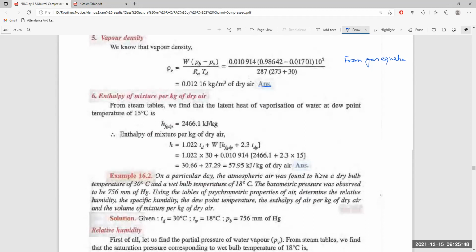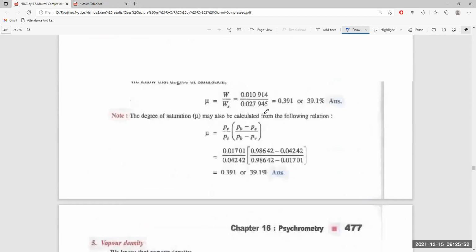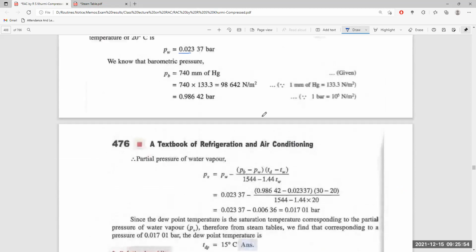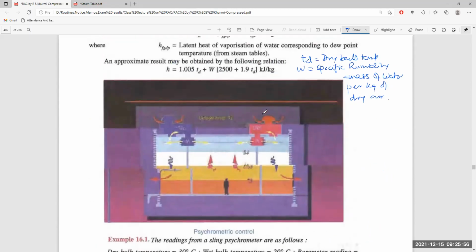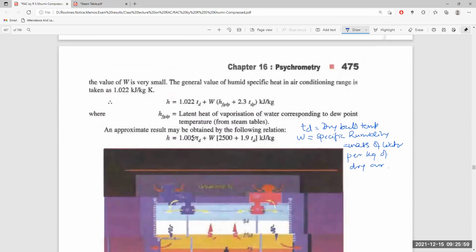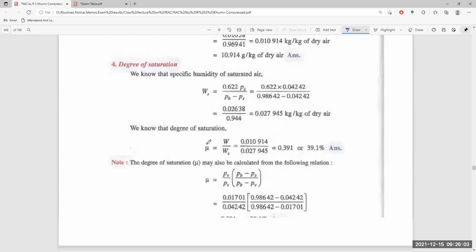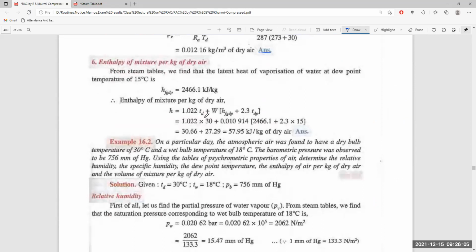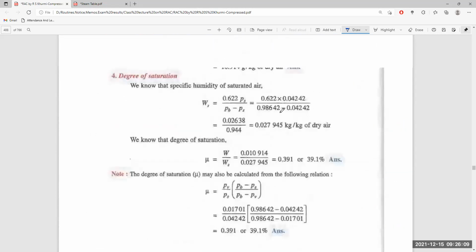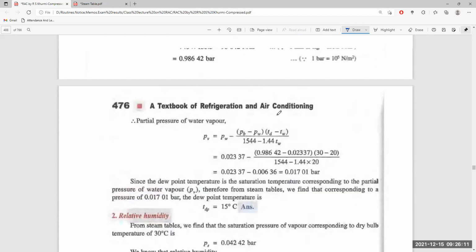So the enthalpy of the mixture from the equation can be obtained from here. It's given by this mixture: 1.005 TD plus W HFG plus 2.3 TDP.